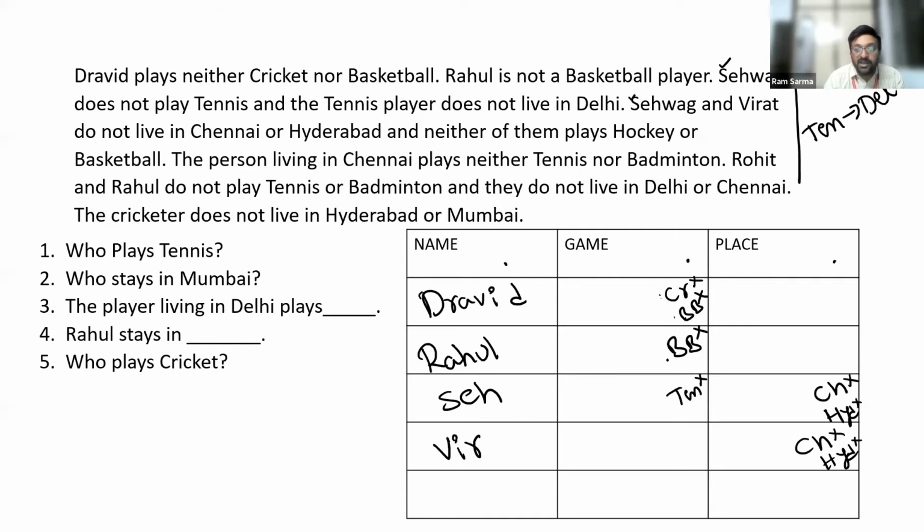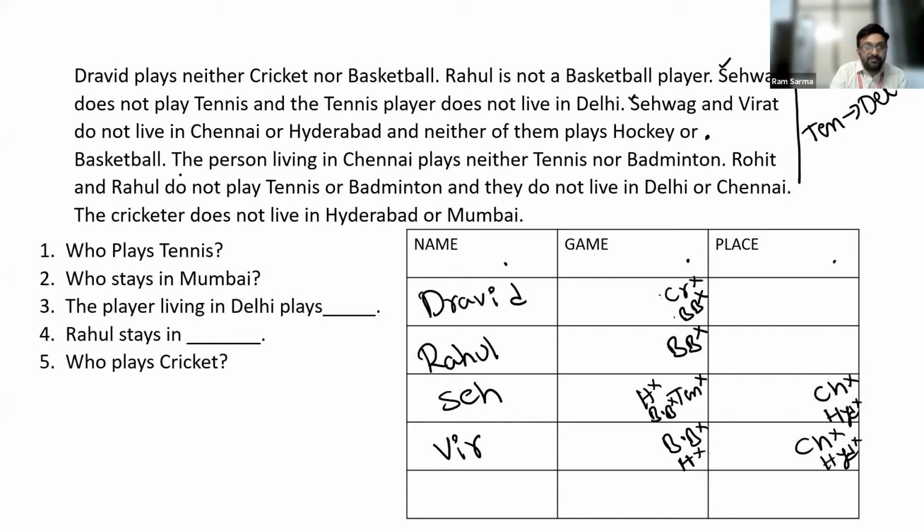And neither of them plays hockey or basketball. So Sehwag should not play hockey, Sehwag should not play basketball. Virat doesn't play basketball, and Virat doesn't play hockey. So we are done up to here.